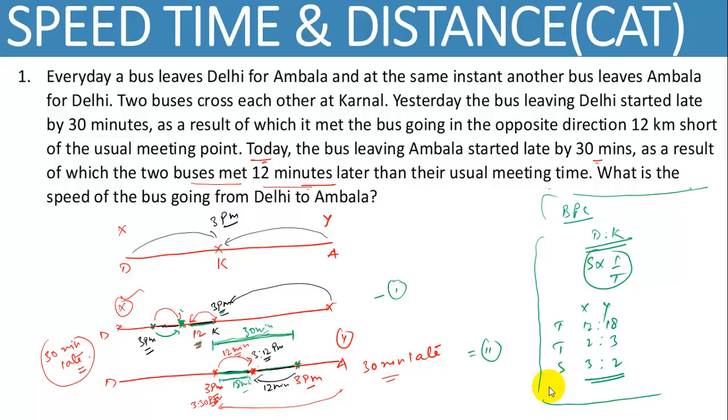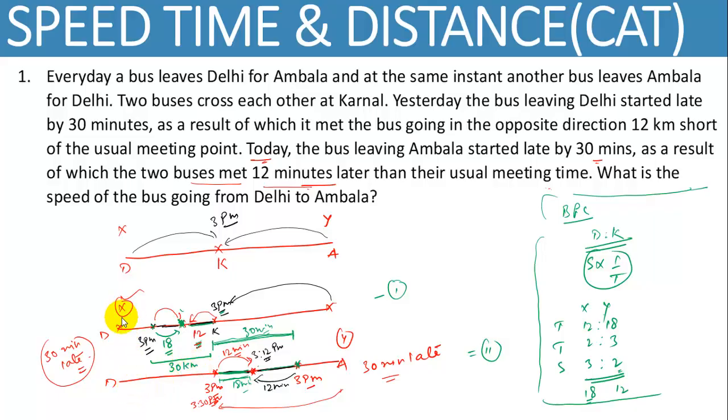ratio would be same. So when bus Y travels 2 km, in the same time bus X can travel 3 km because time is constant. So जब ये 12 km का distance travel करेगा, obviously bus X can travel 18 km का distance. So this distance, it is confirmed that it is 18 km. Okay. And what is the distance between this point to this point? तो आप बोलोगे 18 plus 12, which is 30 km.